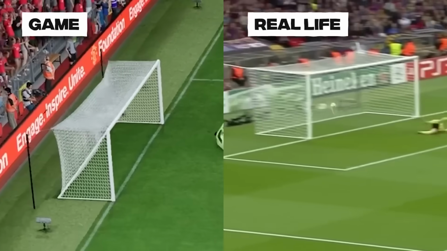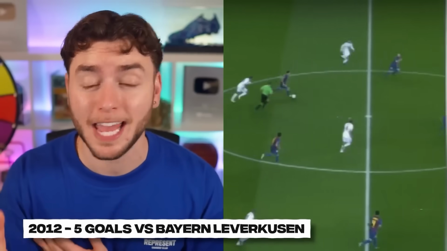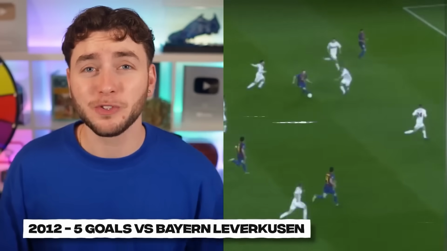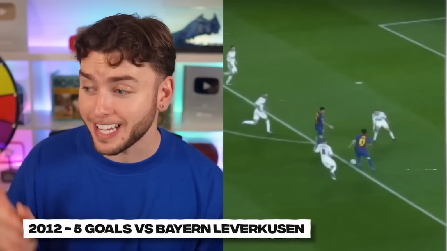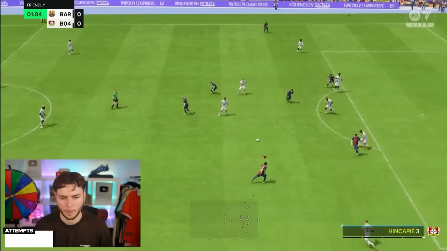Messi. Oh, fabulous. And we're moving on to 2012, where Messi set the record for scoring 5 goals in one game, being the first to do this in the UCL against Bayer Leverkusen. And he scored some incredible goals in that game, just like this second goal where he sends not one, but 2 defenders. So let's try and recreate it.